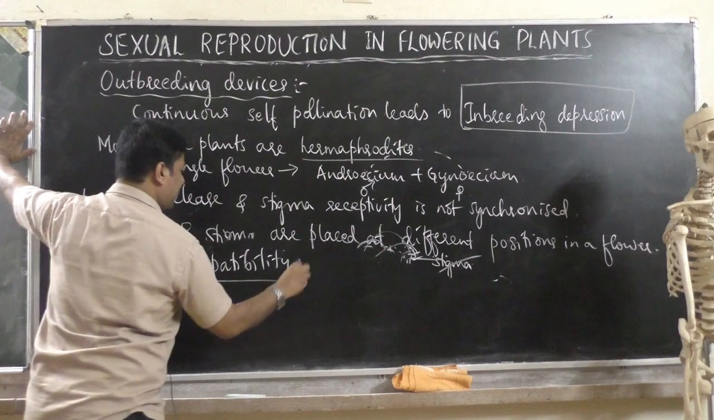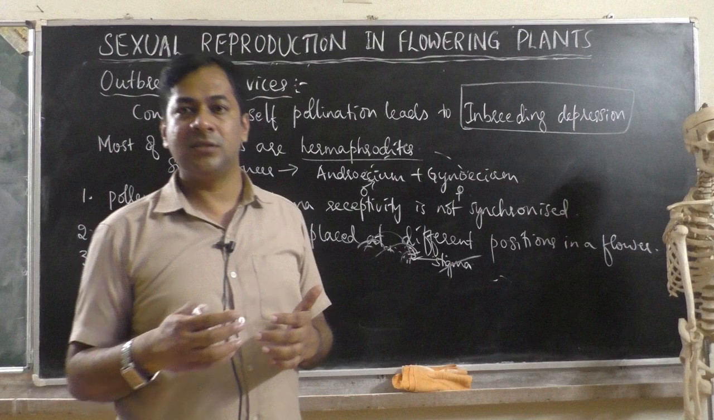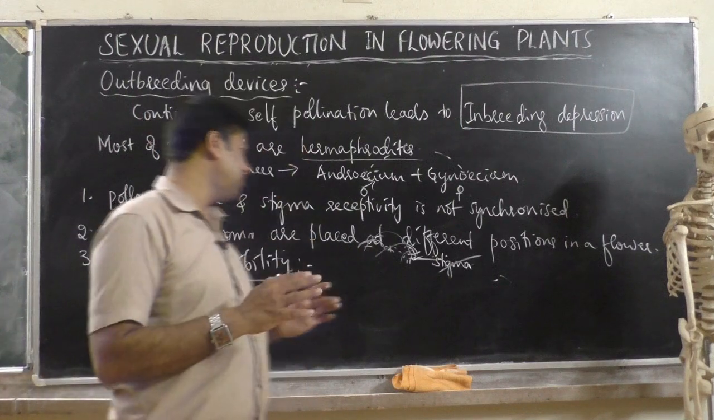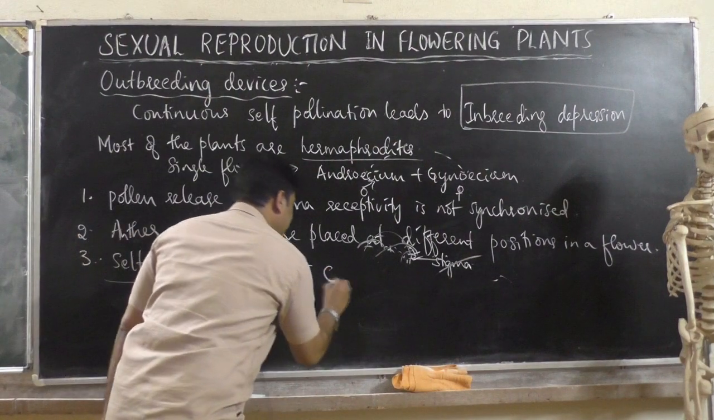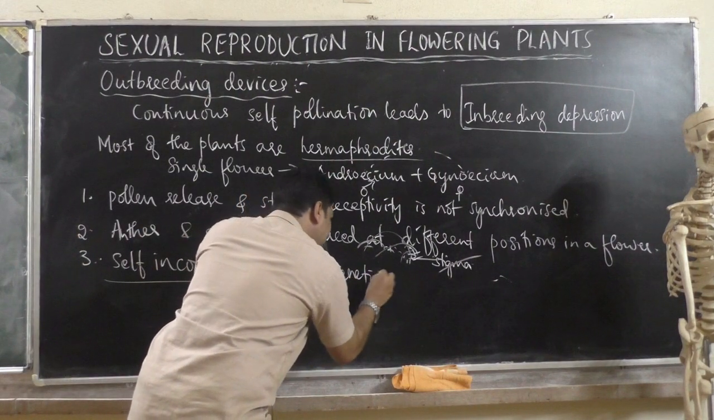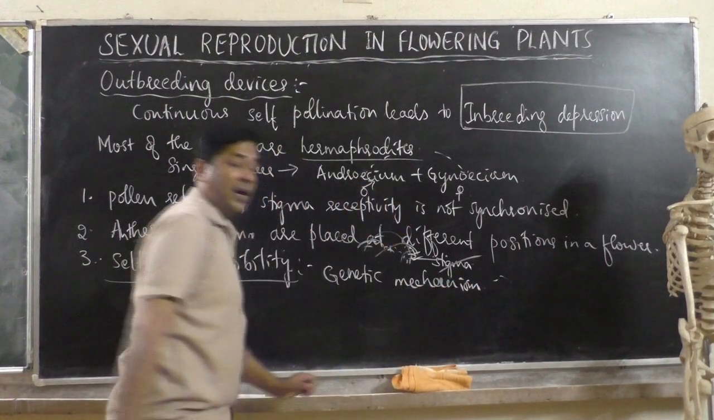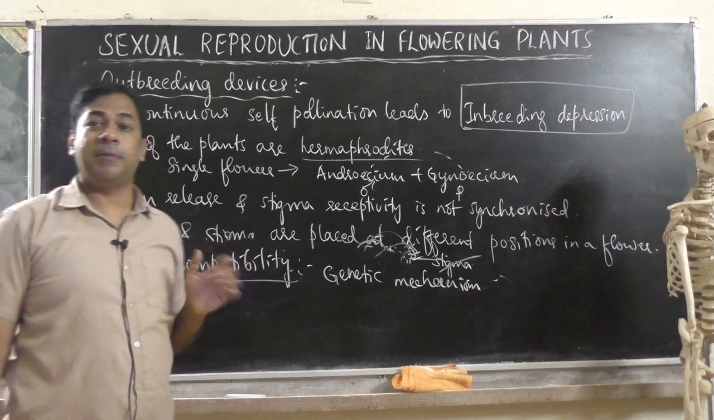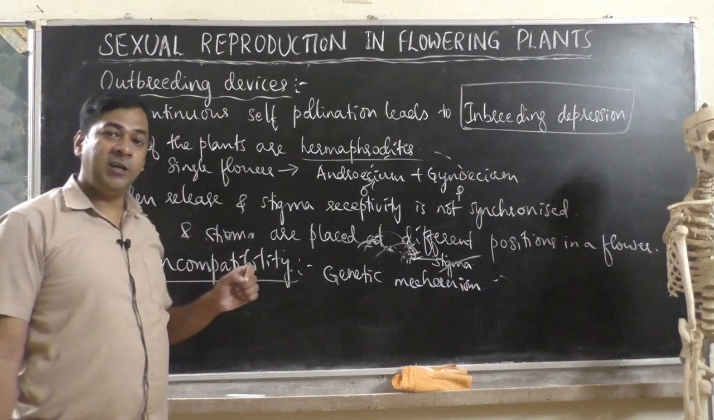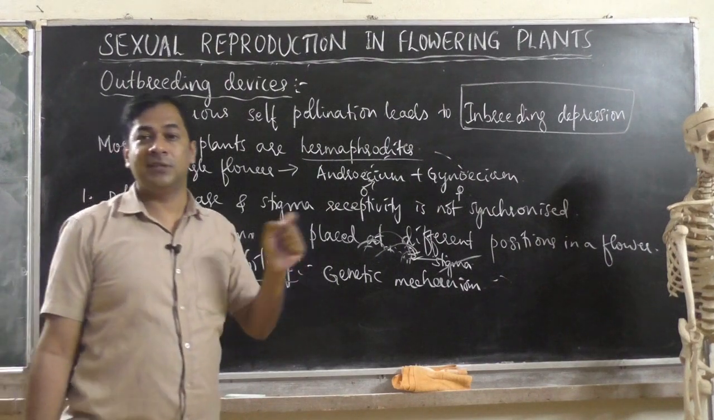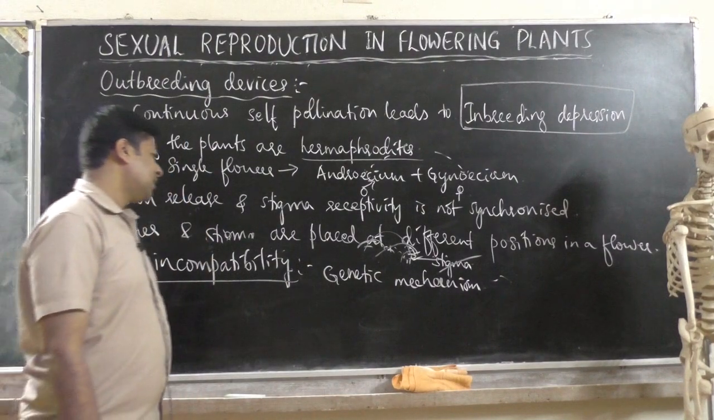What is self incompatibility? Compatible means matching, incompatible means not matching. What is the meaning? The plant has its own mechanism, called a genetic mechanism. Genetic mechanism means the type of genes present in the plant, where the genes will not accept pollen grains of the same flower. What is the meaning of that?